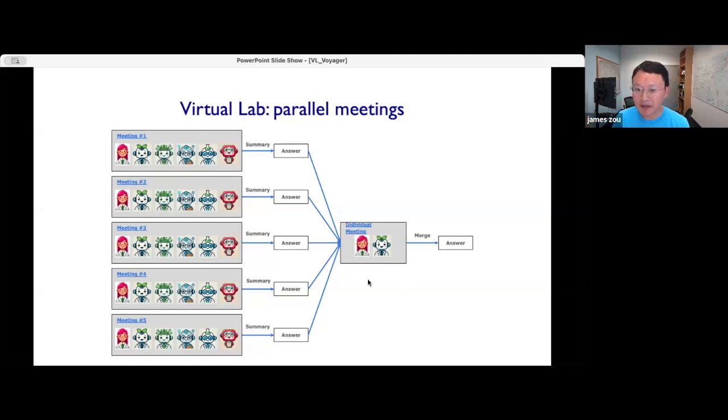Then what we do is have the professor agent read the transcripts of all these parallel meetings and come to a consensus of what to do next, right? So it's an effective way to explore a broader range of ideas, but still have some sort of decision maker to decide what to do next.